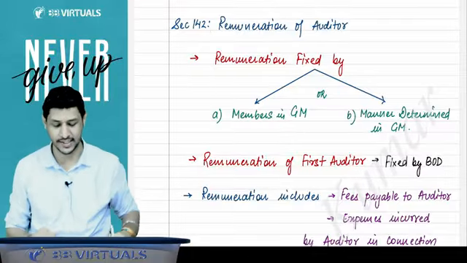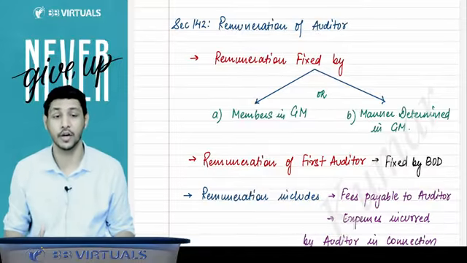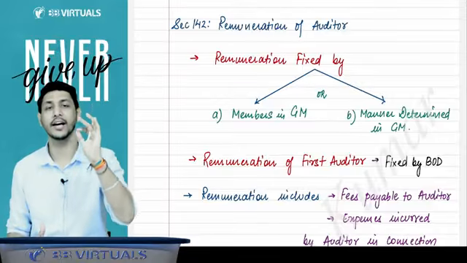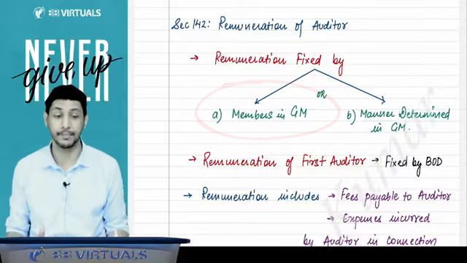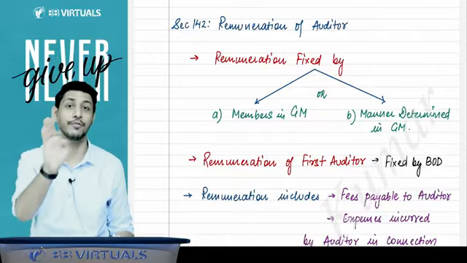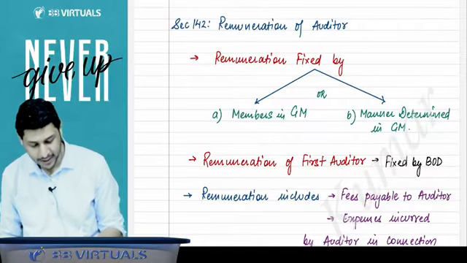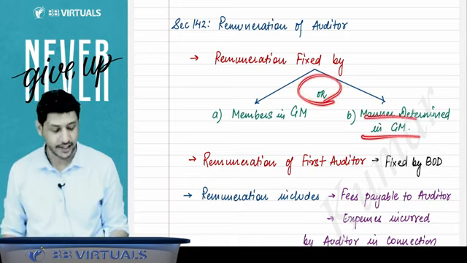Section 142 deals with the remuneration of the auditor. Sir, what is the remuneration of the auditor? I have a very strong gut feeling that they will ask a question on this point: remuneration will be fixed by the members in the general meeting. 139 and 140 are also very good sections, so we will discuss those sections also right now. Remuneration is fixed by members in the general meeting or in a manner determined in the general meeting.